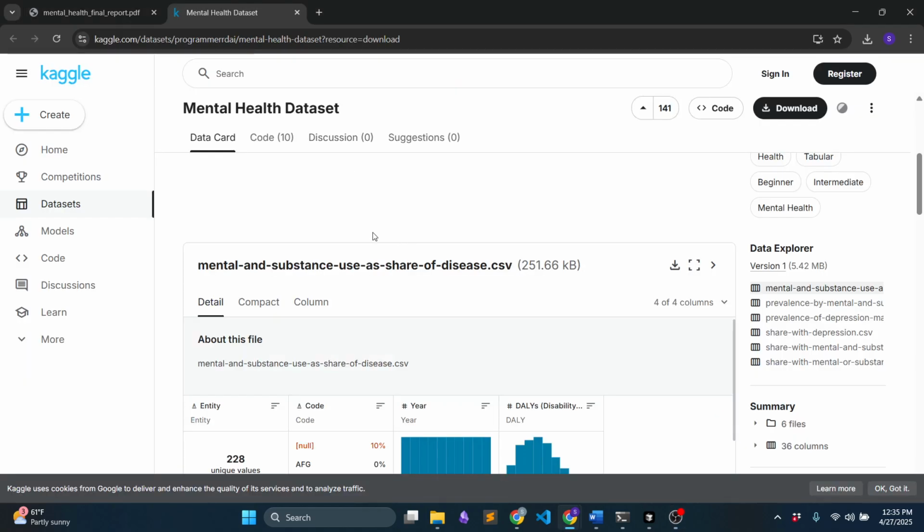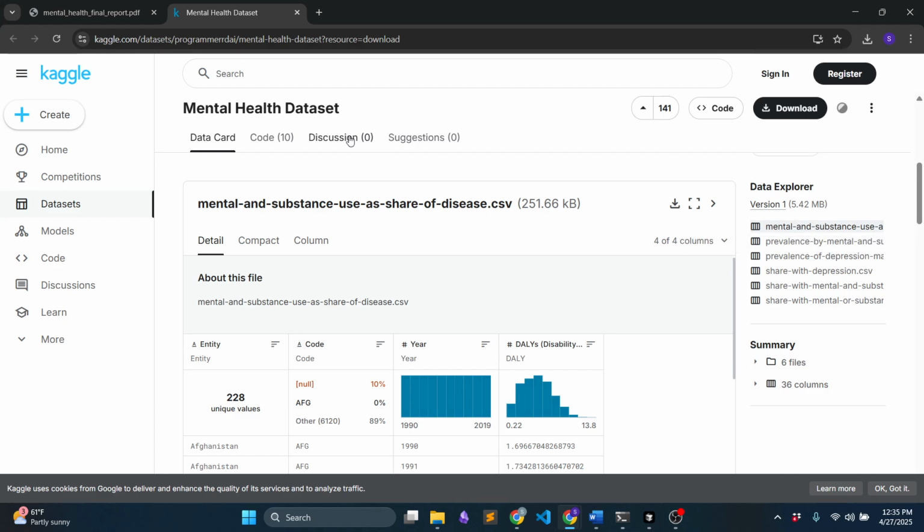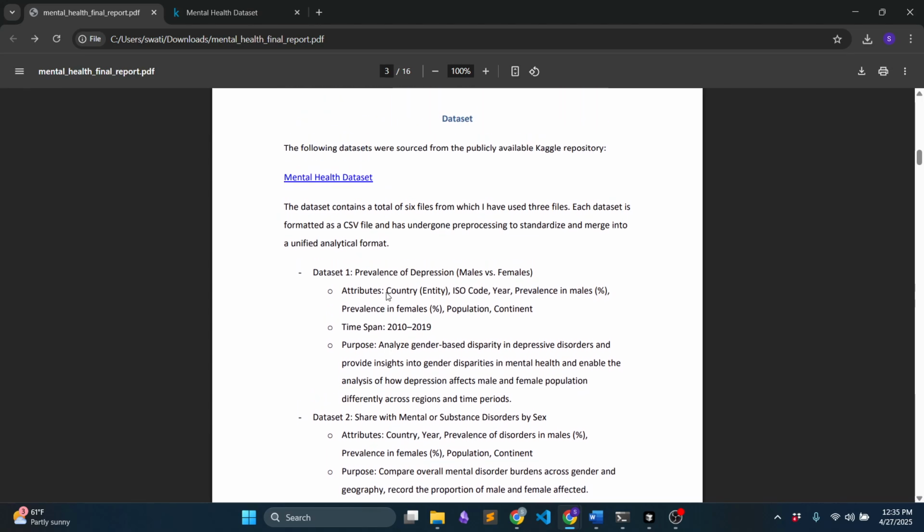The dataset is a mental health dataset. It contains a total of 6 files, from which I have used 3 files that I think are mostly correlated with my interest. The first one is the prevalence of depression, male versus female dataset.